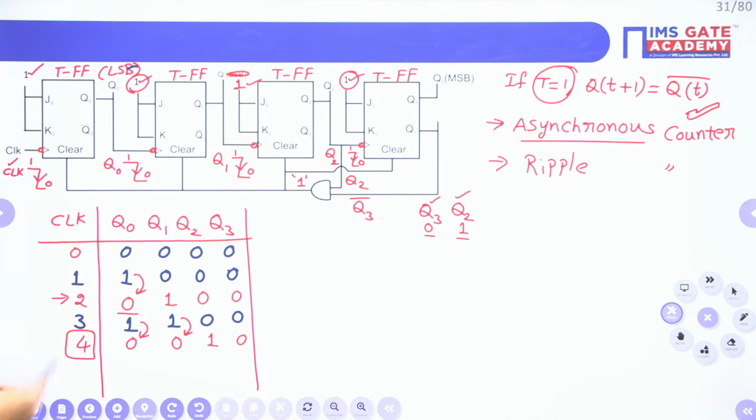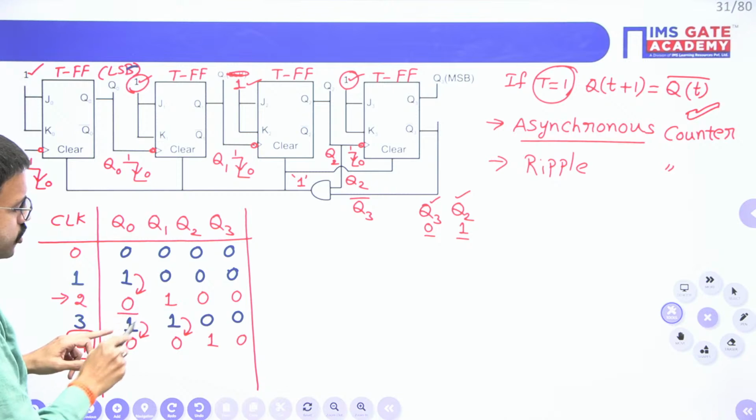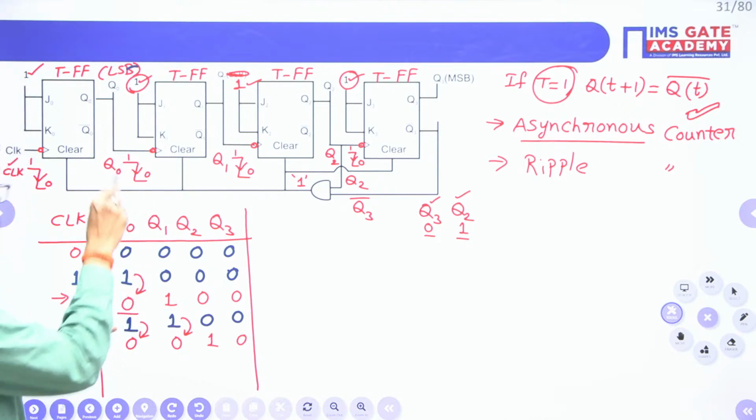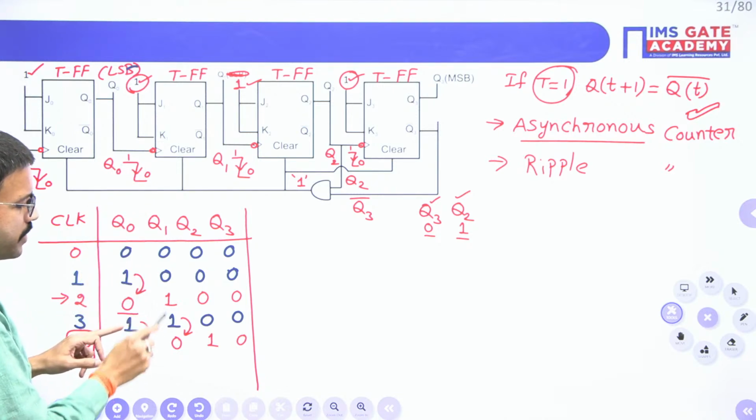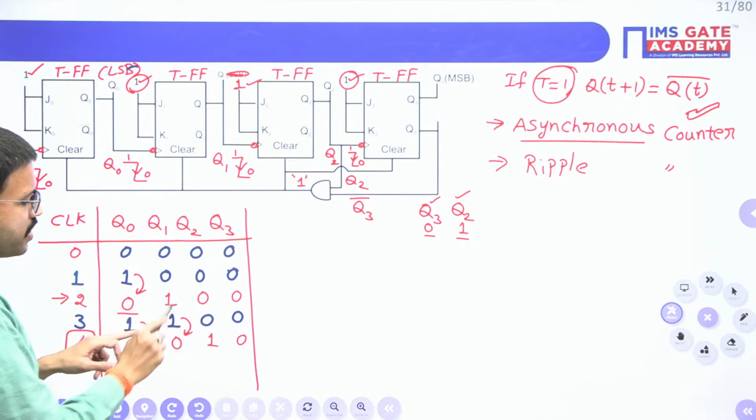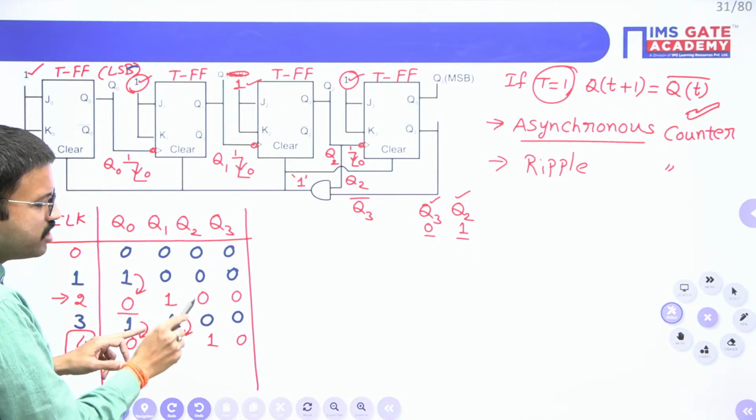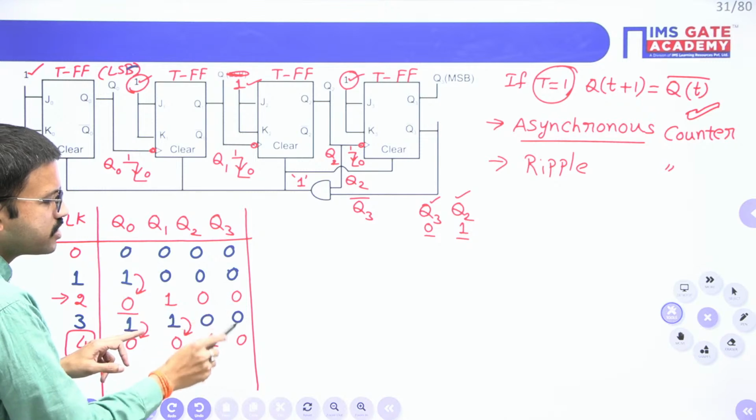Yes, very good. Now third time negative edge of the clock signal I am applying. Obviously the first state output will get complement. That means 0 is becoming 1. In this case 0 to 1. But here requirement is 1 to 0. So this output will remain same. Here there is no change. This output will remain same. Here there is no change. This output will remain same.